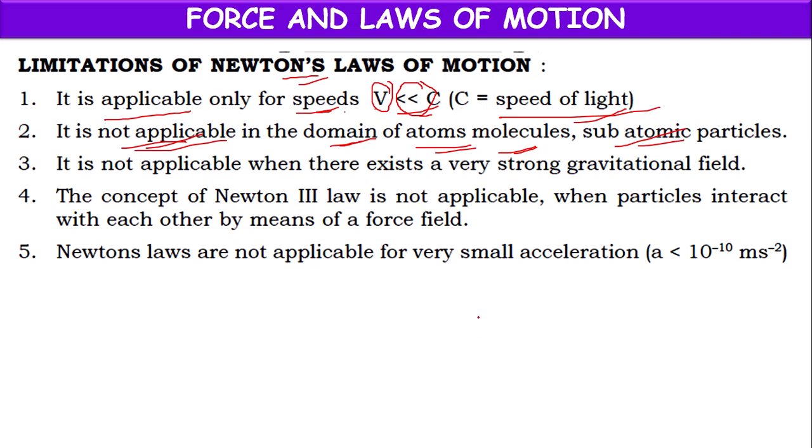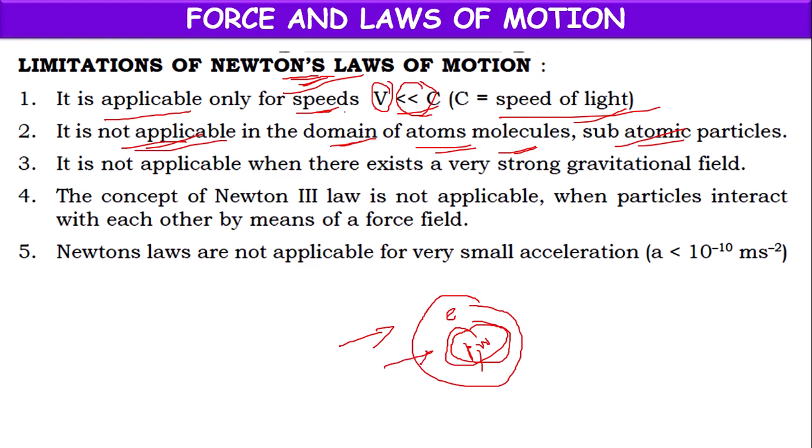We are all aware that inside the molecules there are atoms, inside the atom there is a nucleus, and inside the nucleus there are protons and neutrons, with electrons revolving around the nucleus. These are called subatomic particles, which we have learnt already. But Newton's laws of motion are not applicable to molecules, atoms and subatomic particles.